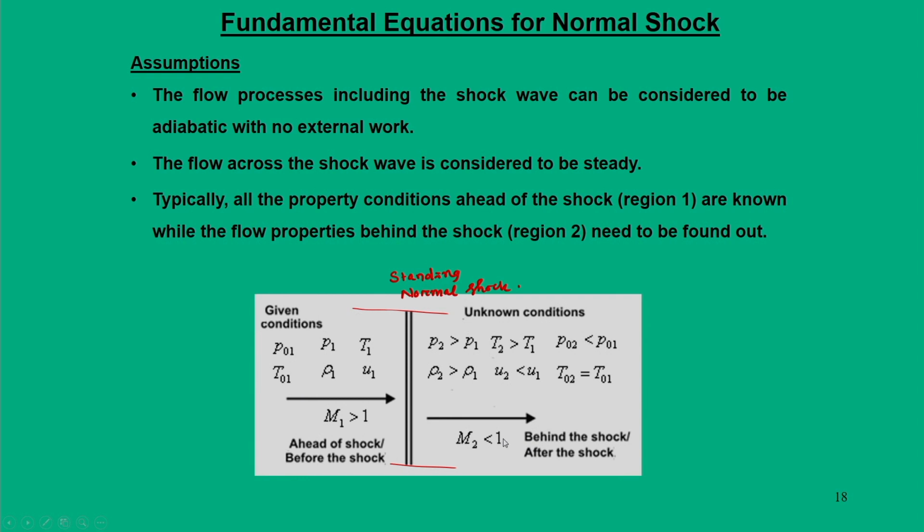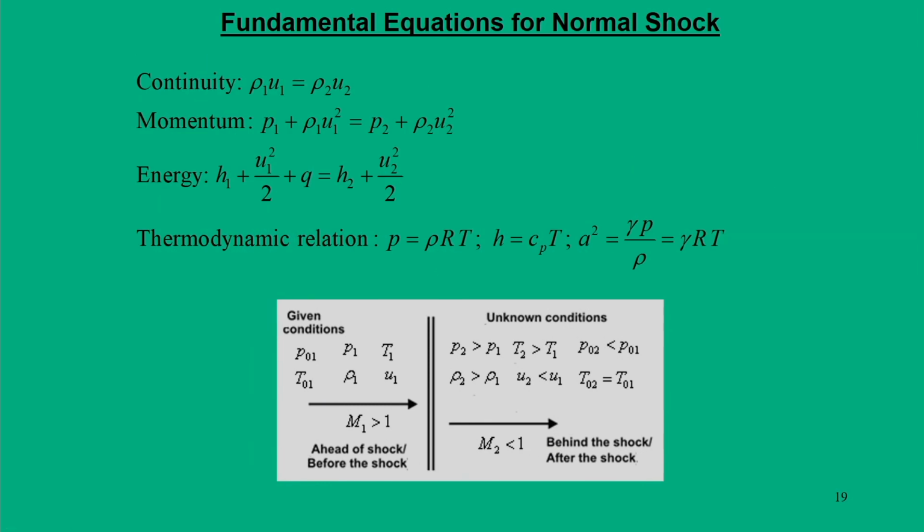This is the entire philosophy of our study, and finally we will use the same one dimensional framework equations: the continuity equation, rho 1 U 1 is equal to rho 2 U 2; the momentum equation, P 1 plus rho 1 U 1 square is equal to P 2 plus rho 2 U 2 square. Since it is a constant area, there is no area term in this equation.